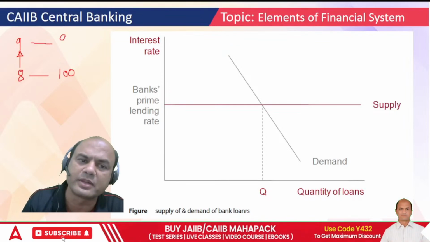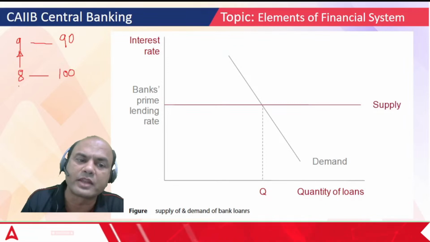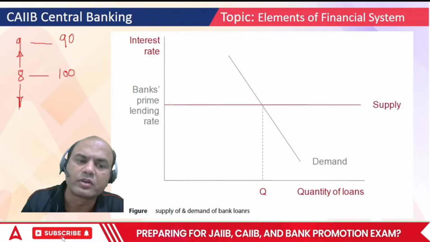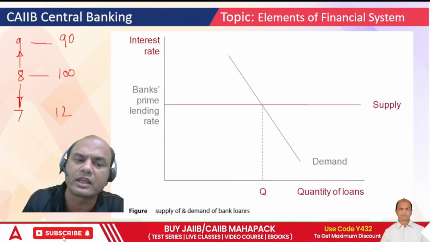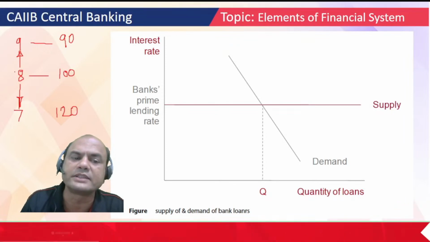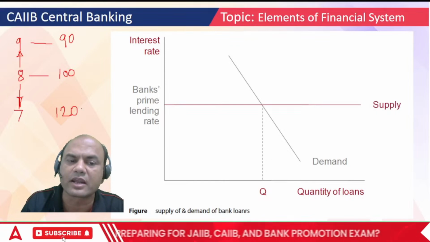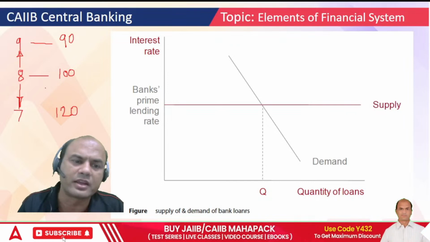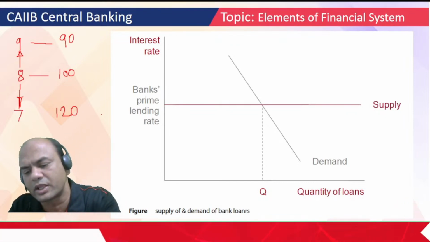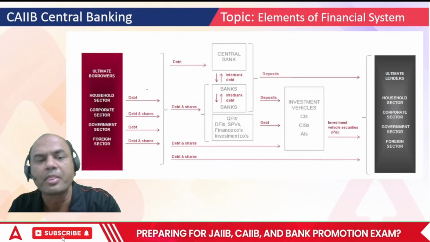Obviously there will be fewer, maybe 90 buyers now. If the rate of interest comes down to 7%, this 100 figure will go to 110 or 120. So as the rate of interest decreases, there are more buyers of the loan. And the reverse is the case with FD. If the rate of interest of the FD goes down, there would be fewer buyers of that FD.